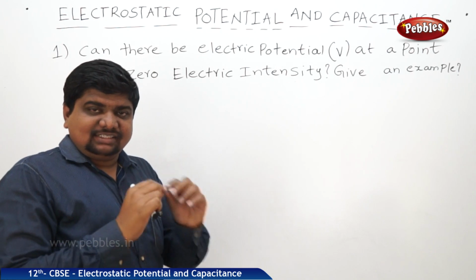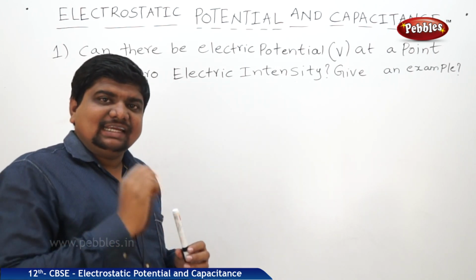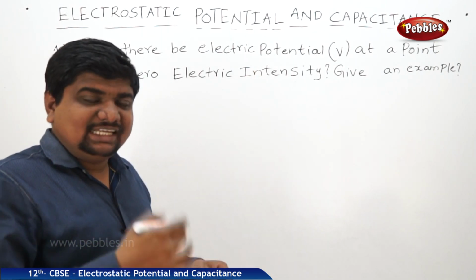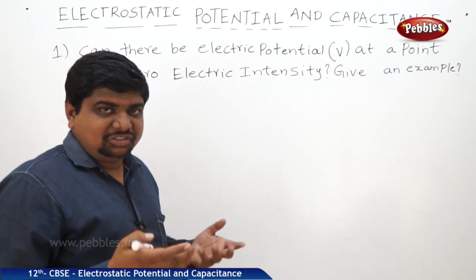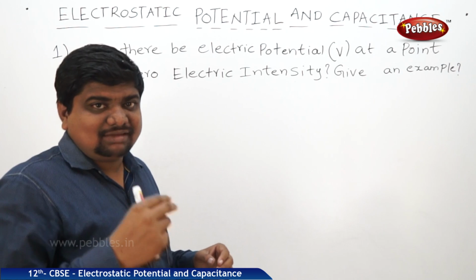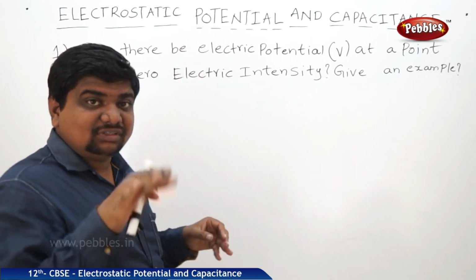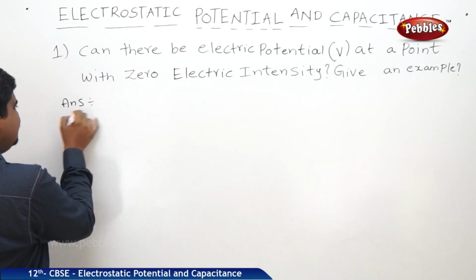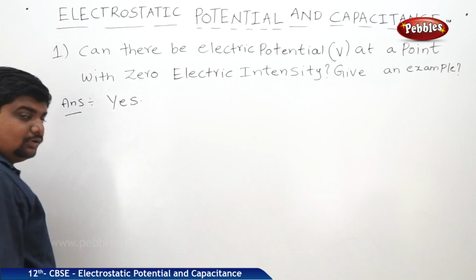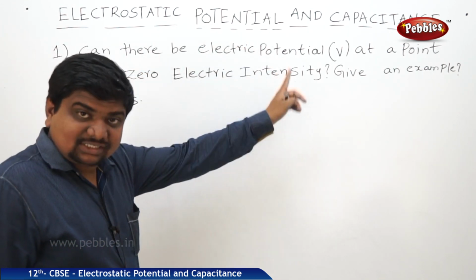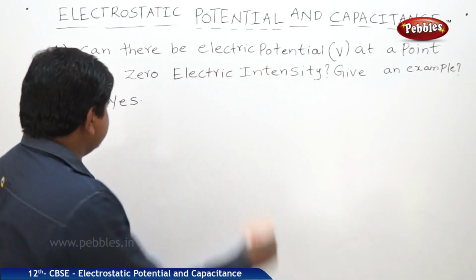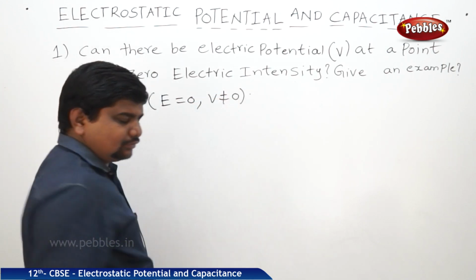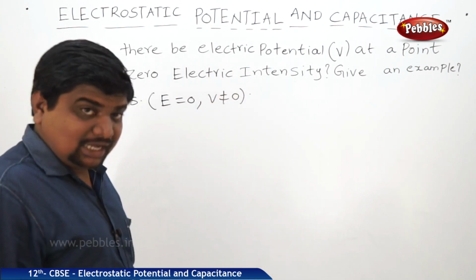He is giving one point. At that point, electric intensity is zero, but is potential zero or not? We know that E is proportional to V. If electric intensity is 0, V should be 0. But see the answer. There are some examples which are exceptions to the proportionality relationship. First one, the answer is yes. We can say there can be an electric potential at a point with zero electric intensity. Means E is 0, but V is not equal to 0. What are the examples which support this answer?